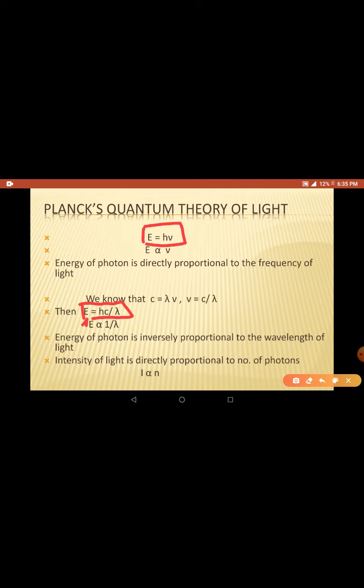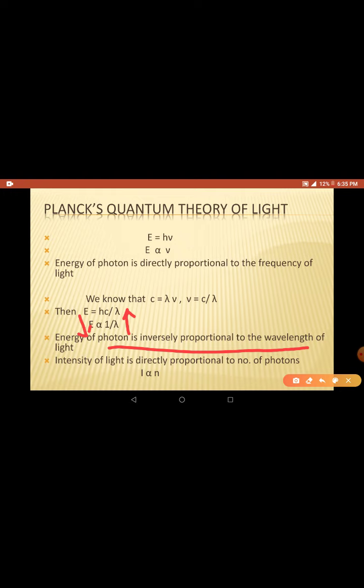You can see that lambda is inversely proportional to energy. We can say that energy of a photon is inversely proportional to the wavelength of light. Suppose the wavelength is more, energy is less. This is an inverse relation. Okay.